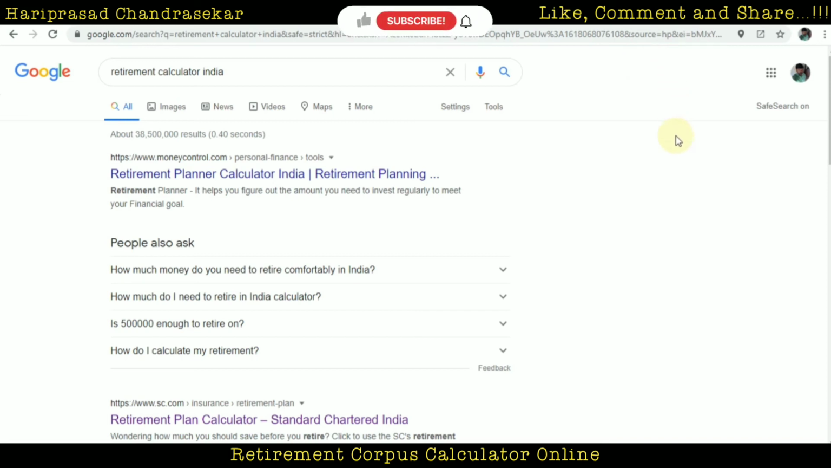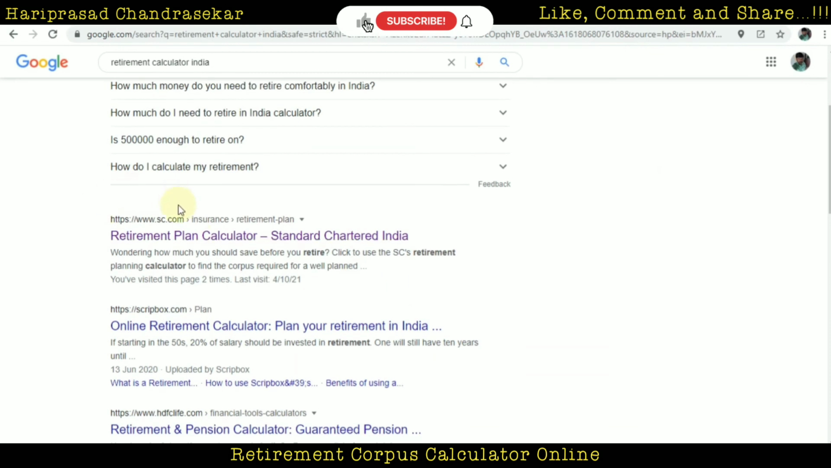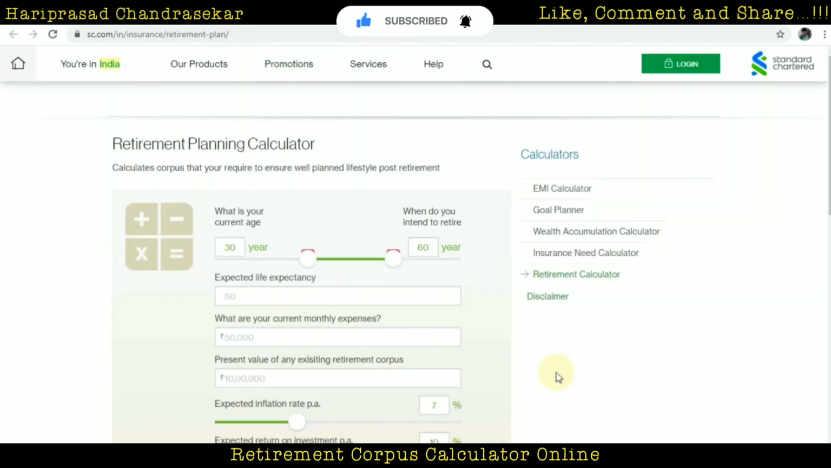After that, you will see this website. This is the Standard Chartered bank website. So just right click and open it. Now it's opened. Here it is asking for your current age. For example, I am just going to put my age, 28.